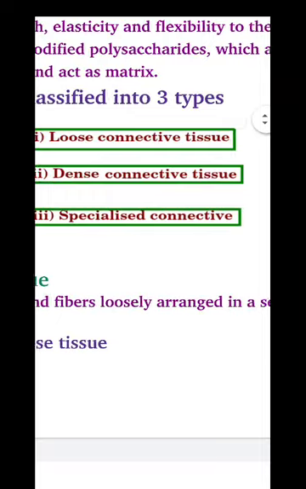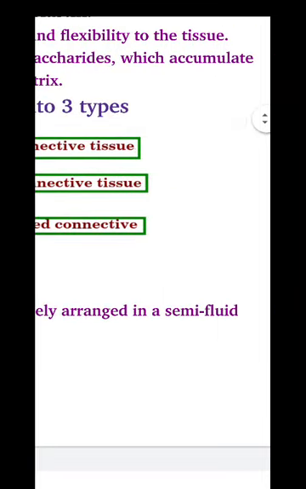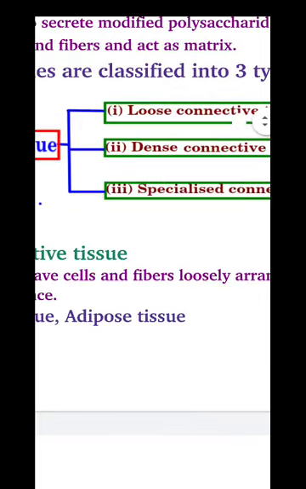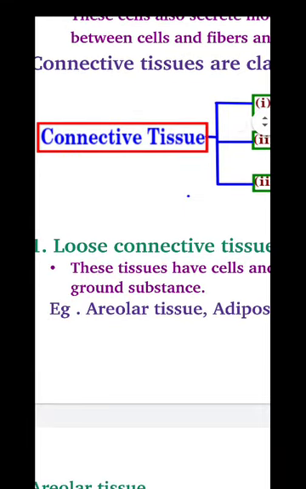The connective tissue in which cells are loosely arranged in a semi-fluid ground substance. That means matrix. Okay, the loose connective tissue is the tissue in which cells are arranged loosely in the ground substance. Ground substance, matrix, or the substance in which the cells are embedded or found.